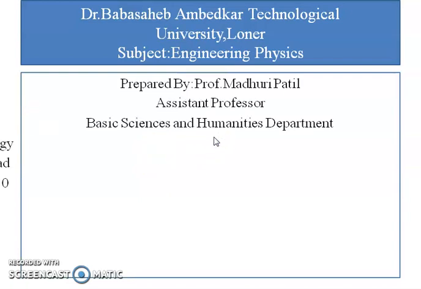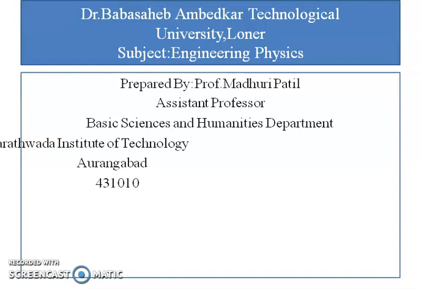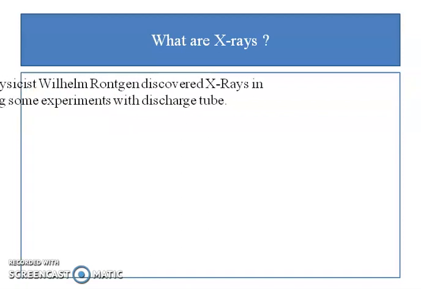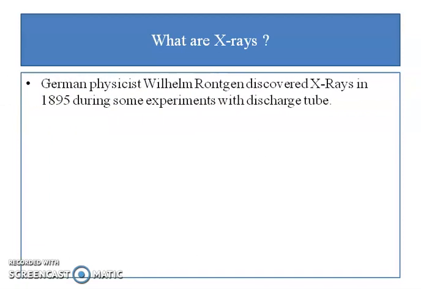Welcome, dear students, to the next topic of our unit number 4, that is X-rays. Now, what are X-rays? Who discovered them? Well, German physicist Wilhelm Röntgen in 1895 was performing some experiments with the discharge tube and accidentally he discovered the rays. The properties of these rays were not known, and therefore, as we say for an unknown person, X person, he named these rays as X-rays.